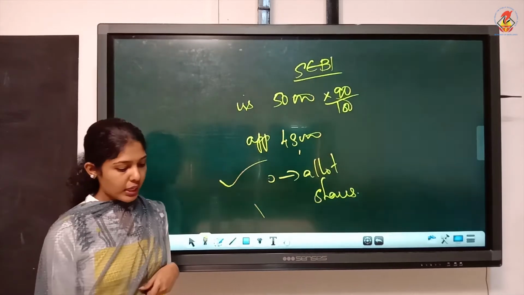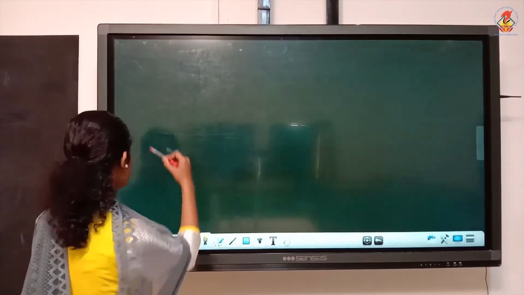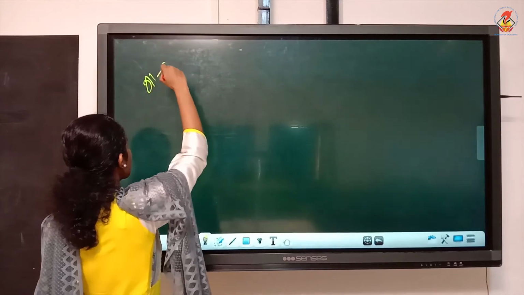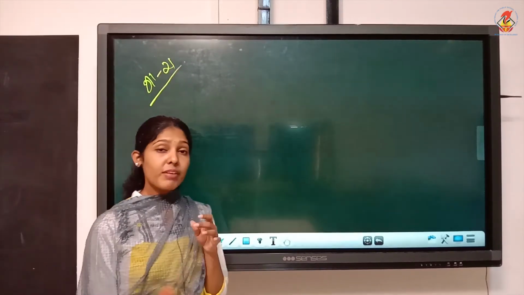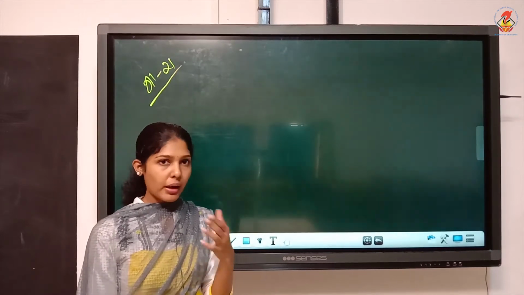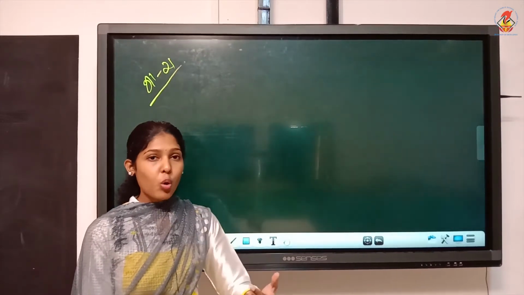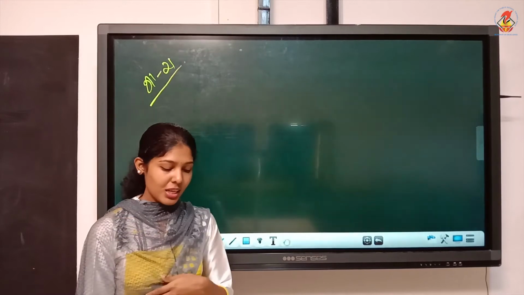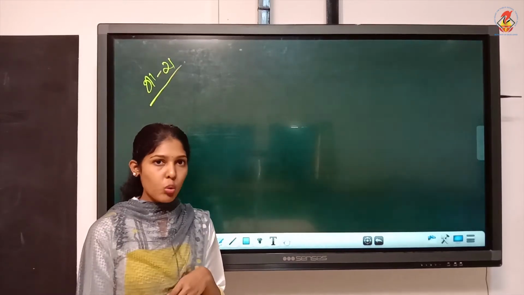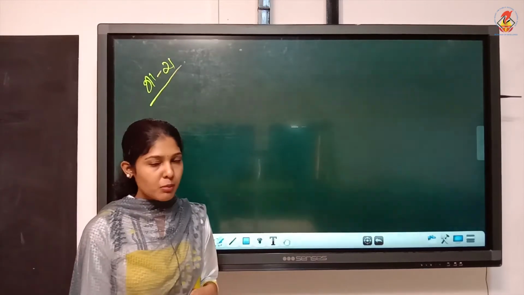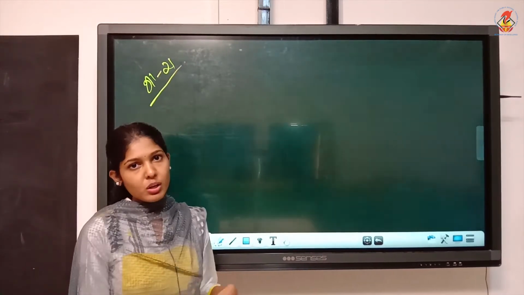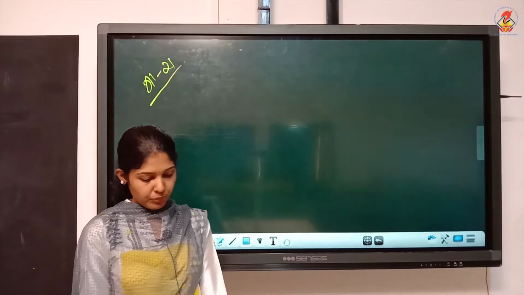Now we'll work out illustration number 21. We'll write the split up first. See whether that question is with over subscription or under subscription. Because if it is over subscription, you must start with a working note. For under subscription questions, no need of any working note. Directly you can write the journal.